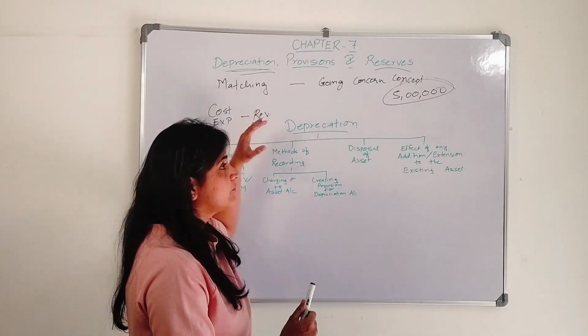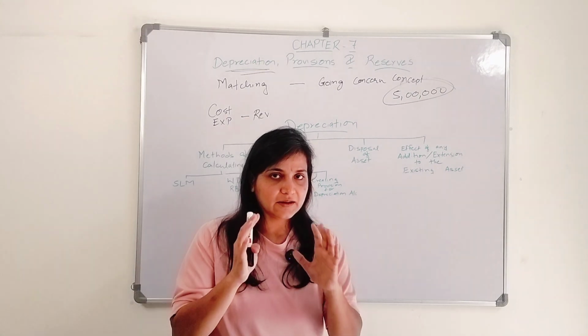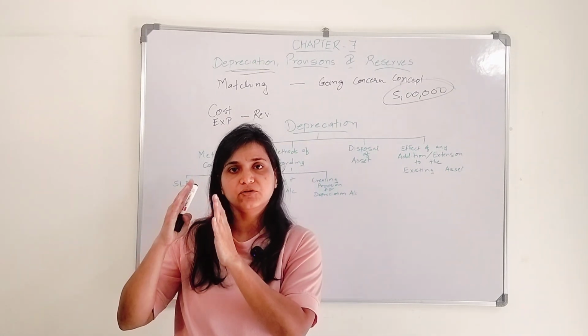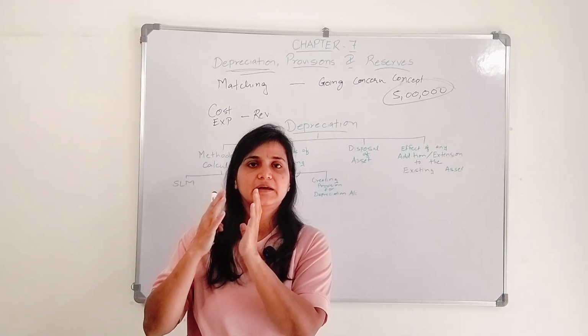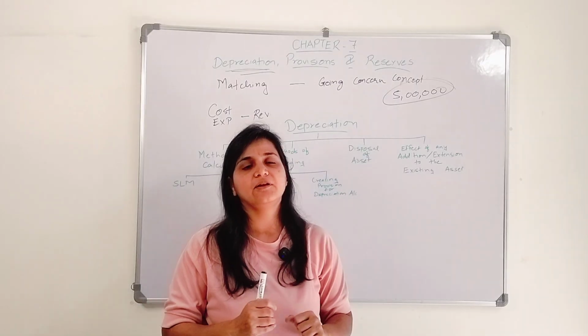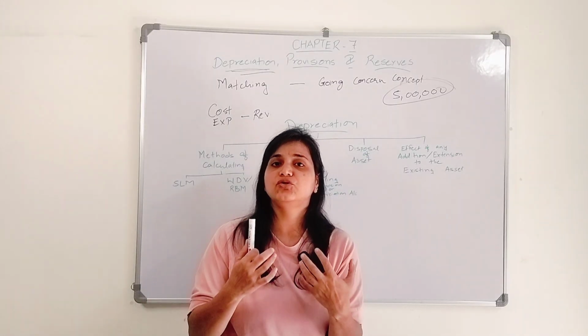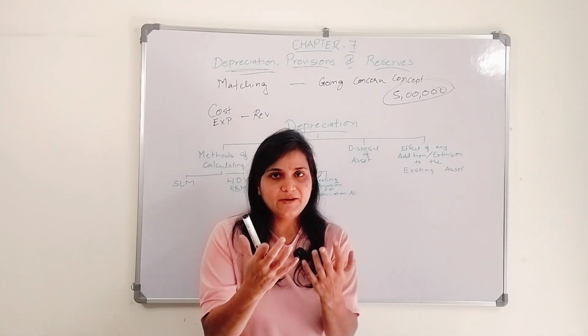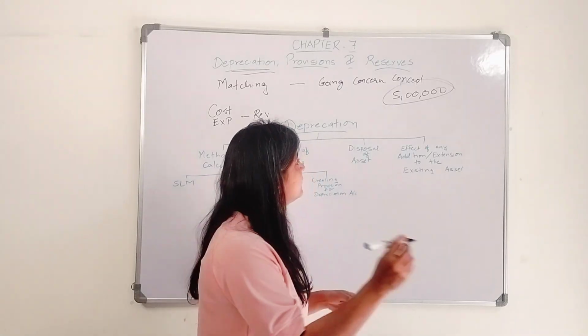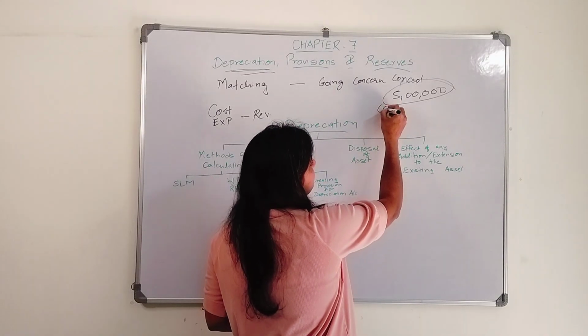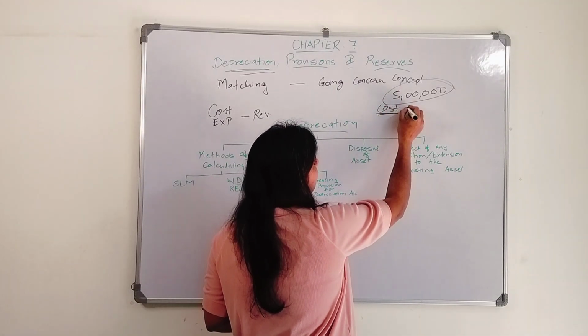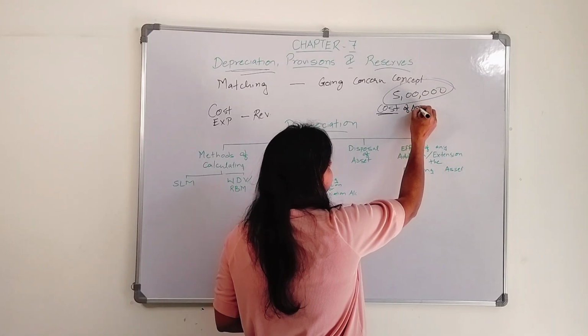Now for calculating depreciation, before we go to how to calculate and what the methods of calculating depreciation are, first we should know on what we have to calculate, right? The first thing we should know is the cost of asset.